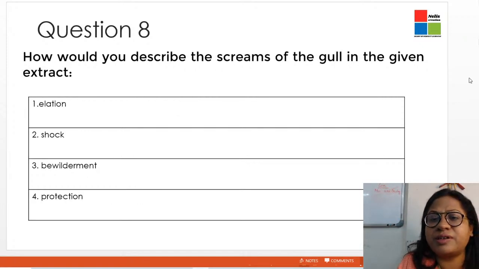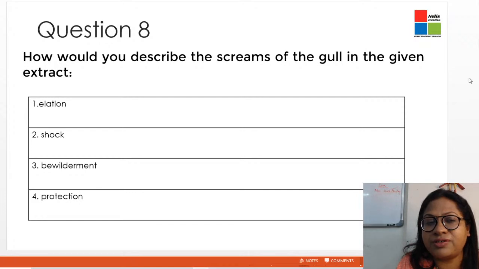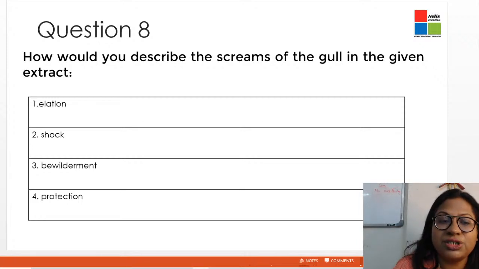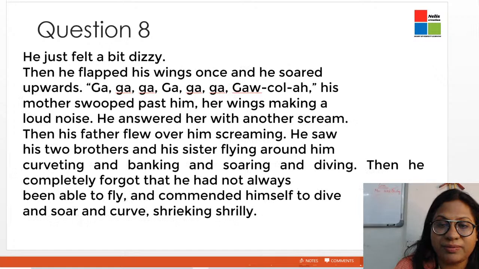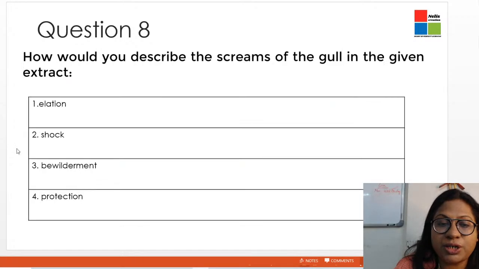How would you describe the screams of the gull in the given extract? In this part of the extract, we can see that the seagull started shouting, started screaming. Why? Was it elation? Was it shock? Was it bewilderment? Or was it protection? What is the reason that the seagull started shouting and screaming?